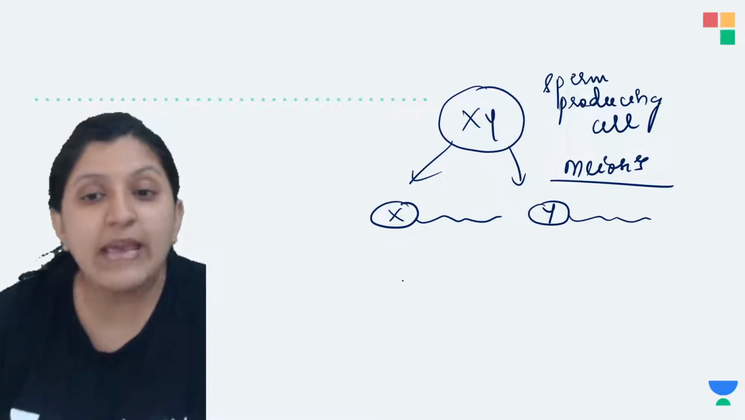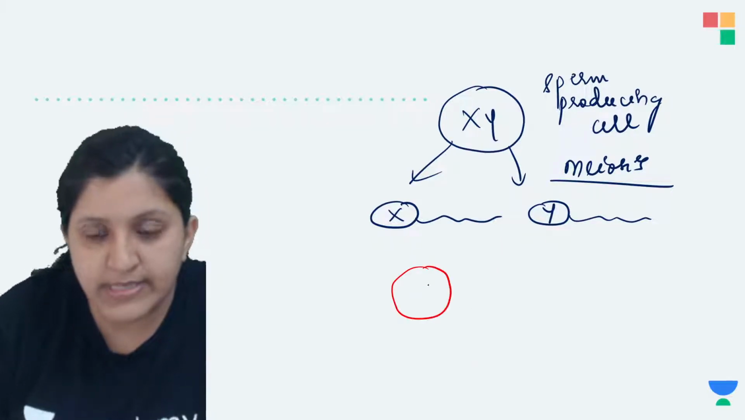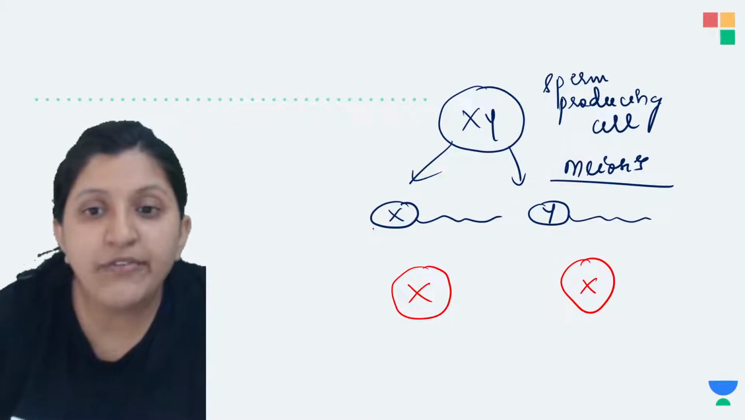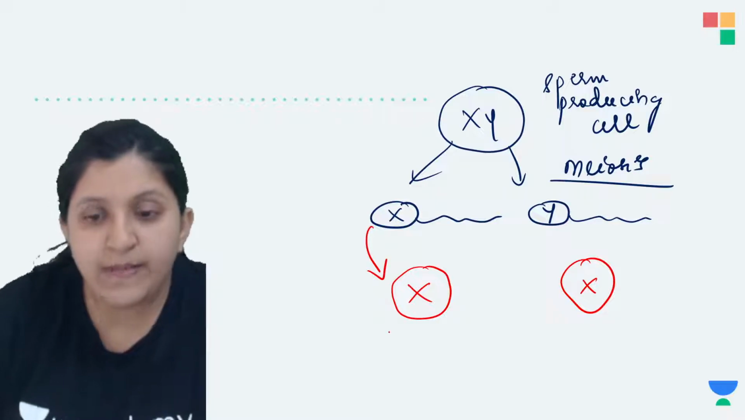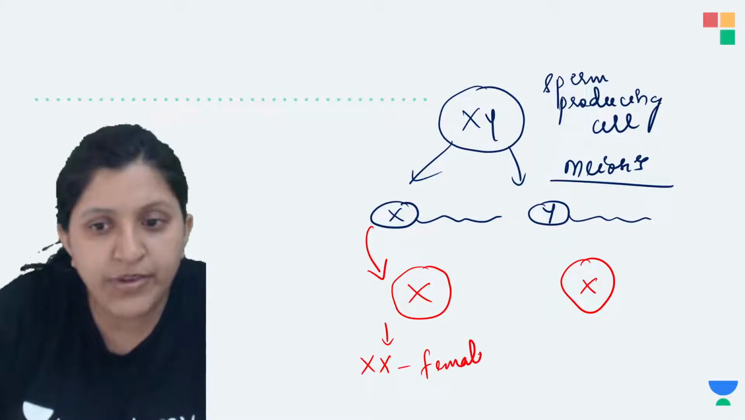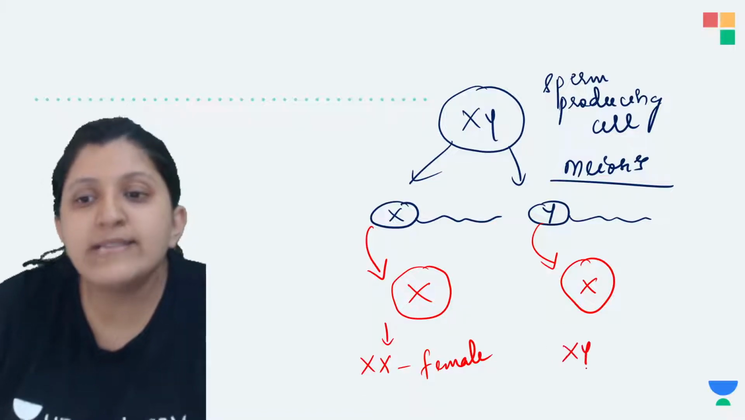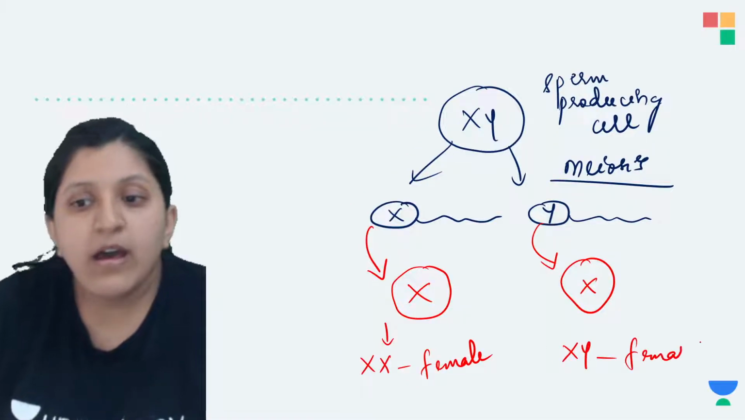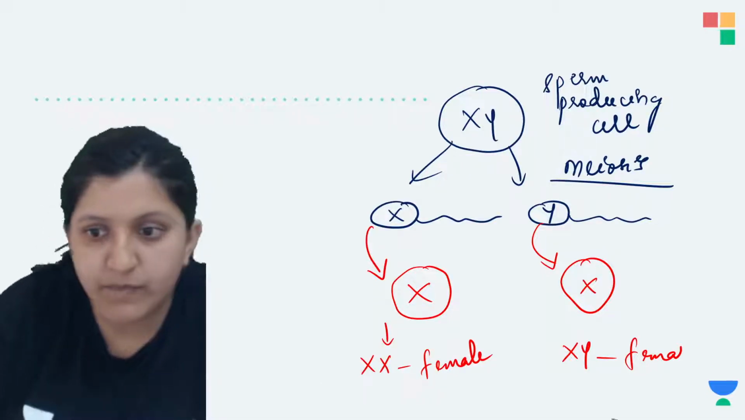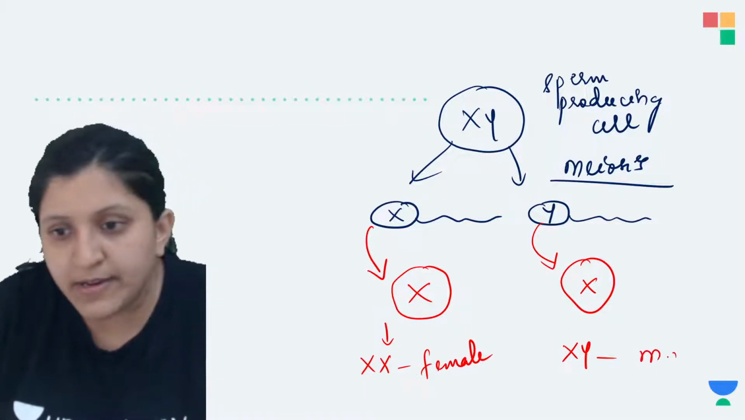Okay, so you can imagine now the egg is always X bearing. So now if this sperm and this egg fuse, in that case XX is the combination, and this is going to be female. If these two fuse, XY is the combination, so this is going to be the male. One second, I'll just write this. So XY here is male.